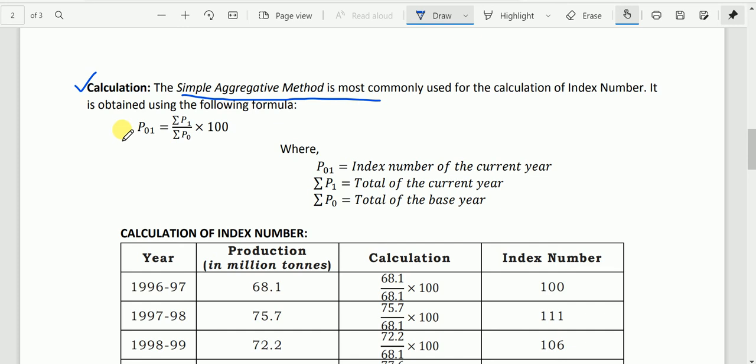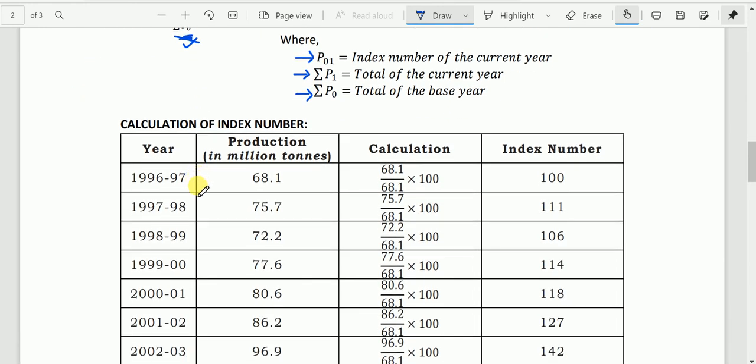So here this is the formula. P01 equal to summation P1 divided by summation P0, multiplied by 100, where P01 represents the index number of the current year. Summation P1 is the total of the current year, and summation P0 is the total of the base year. That means the base year is here at the denominator.